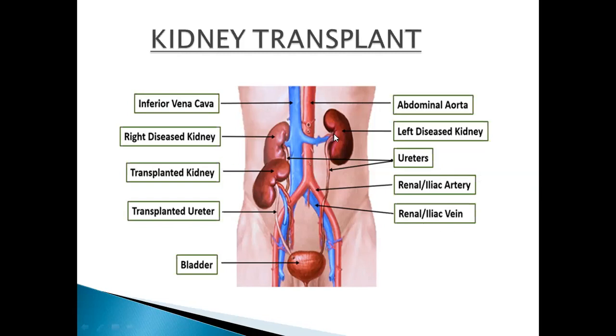Here you can see two kidneys are present inside the body of this man. But what happens is, this kidney, the right one, this is the diseased kidney, its old connection will be disconnected from here. And the new one, this is the new kidney. You can see here, all its vessels are connected with this kidney. Okay, this connection is disconnected, and now a new connection is made with these blood vessels, and one connection is generated with the ureter that will remove all the waste material from the body and move it towards the bladder.